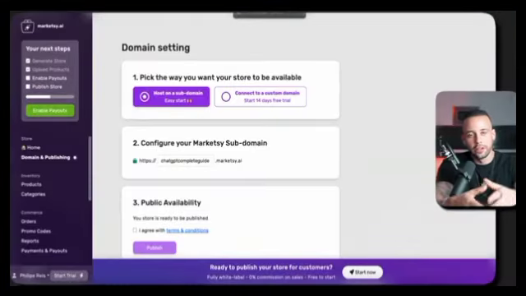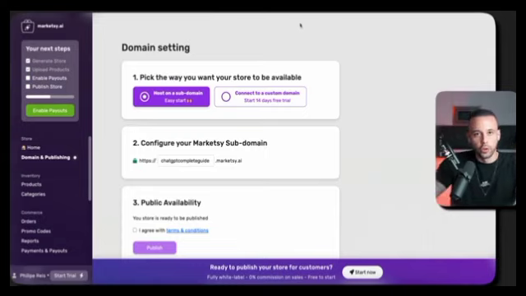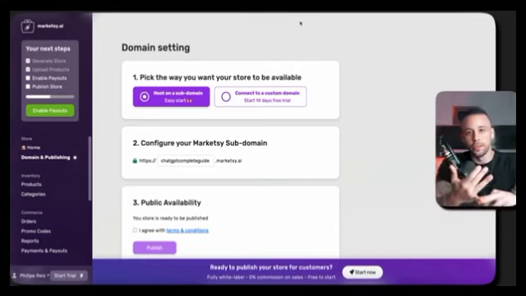After you finish doing this, your store is going to be live for everyone to see. People can literally go into your store and they can add it to the cart and they can make the payments. You've already connected your payment processor. You have your digital product done. Everything is connected and good to go.